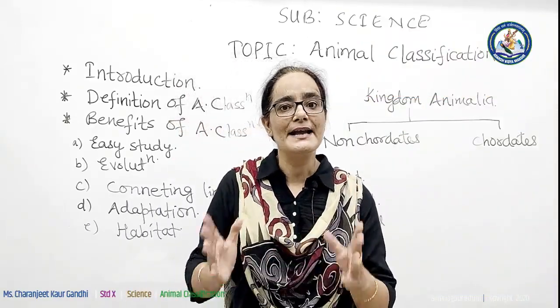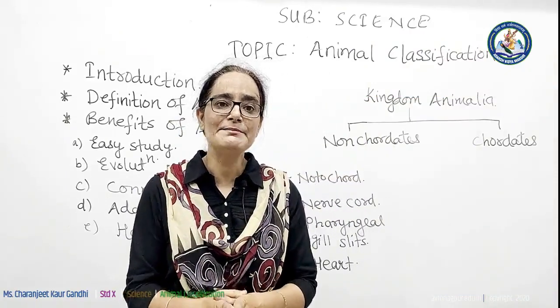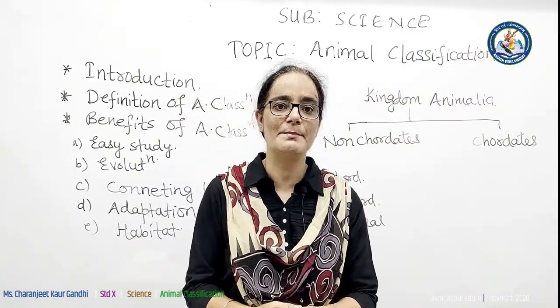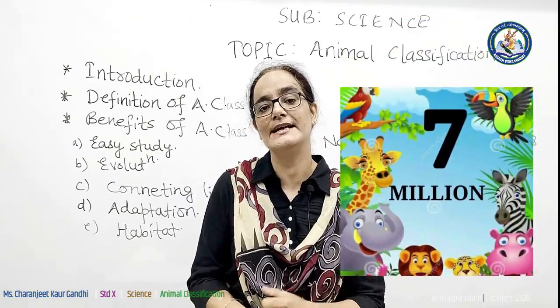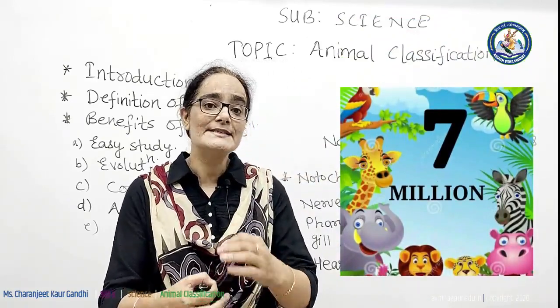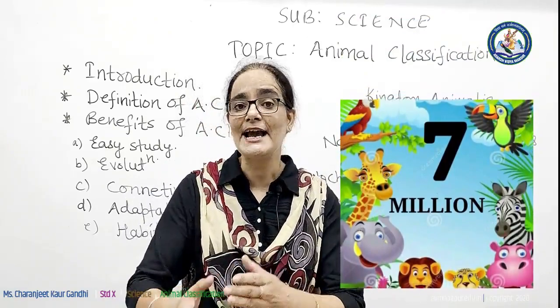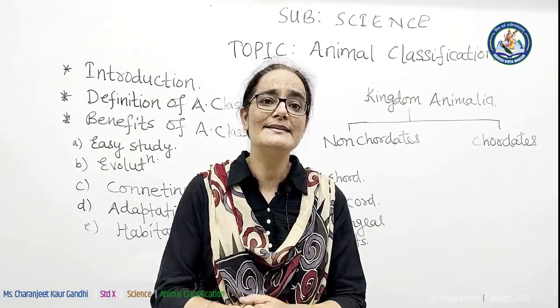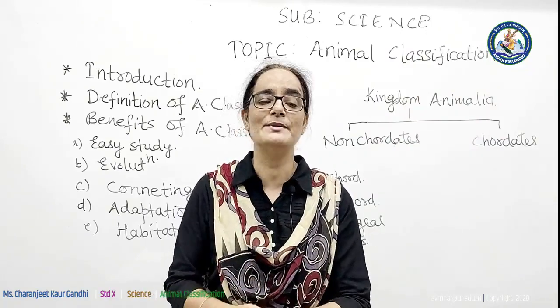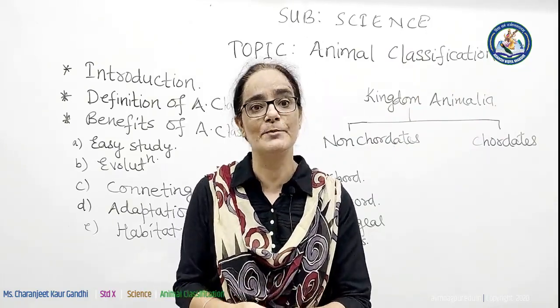In our nature, in our surroundings, the estimated number of animals is about 7 million. And it is not possible for scientists to study the features or characters of each and every animal. So what did the scientists decide? They decided to categorize the animals into various groups and subgroups.